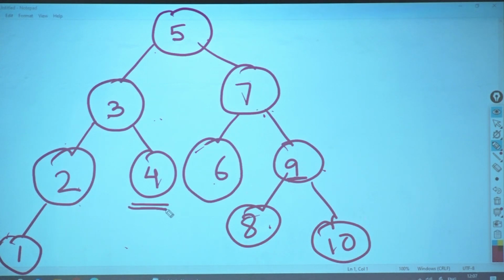Or give me the successor for 4, successor for 8, successor for 3. Work on it. Successor for 3, successor for 4, successor for 8. Tell me whether 3, 4, 8 are coming into edge cases or no.